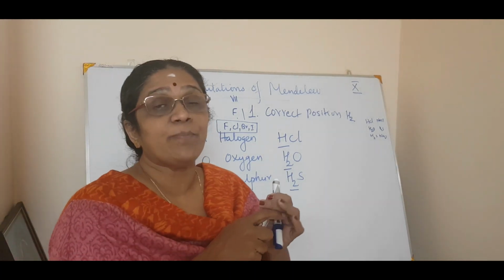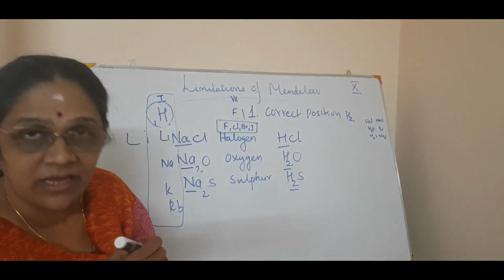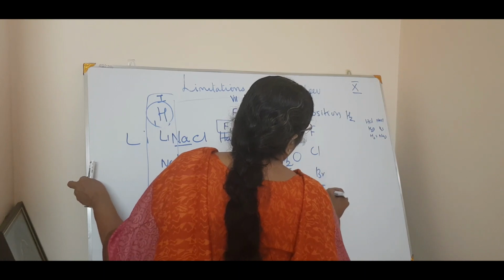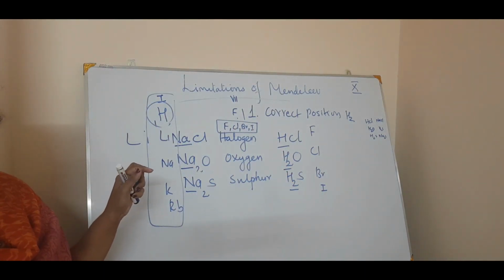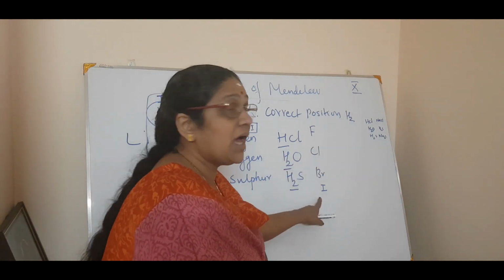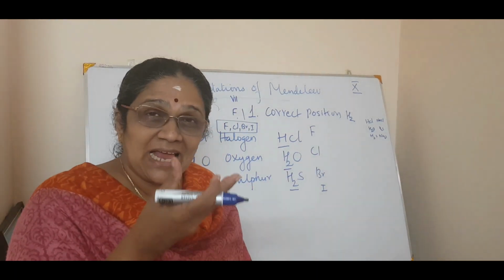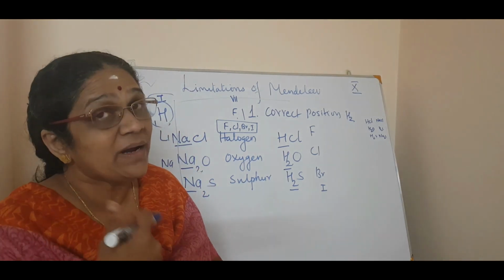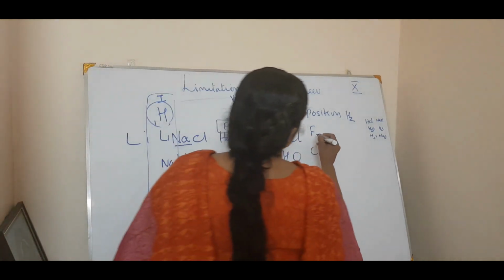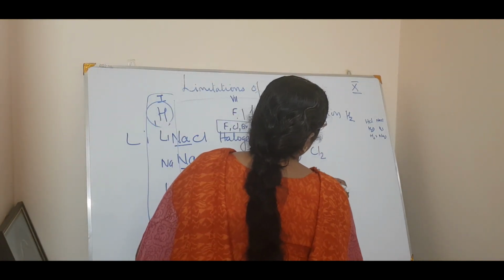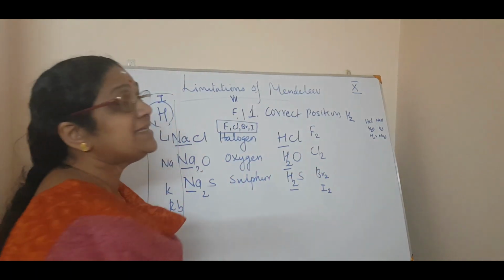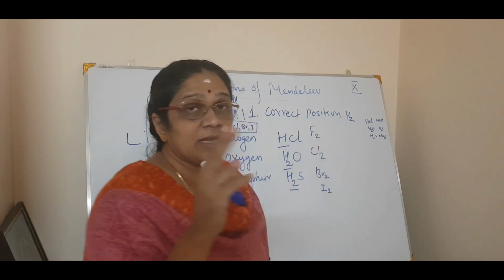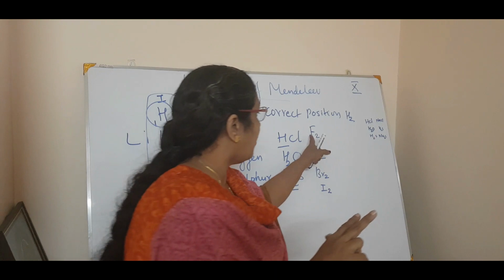Why can you place hydrogen in the halogen family? Halogens are fluorine, chlorine, bromine and iodine. These halogens occur as diatomic molecules. What do we mean by diatomic? Two. Fluorine exists as F2, chlorine as Cl2, bromine as Br2 and iodine as I2. So halogens exist as diatomic molecules, meaning two atoms combine together to form one molecule.